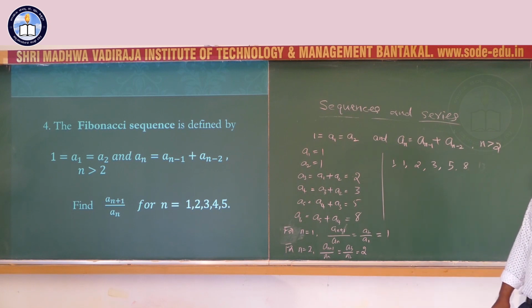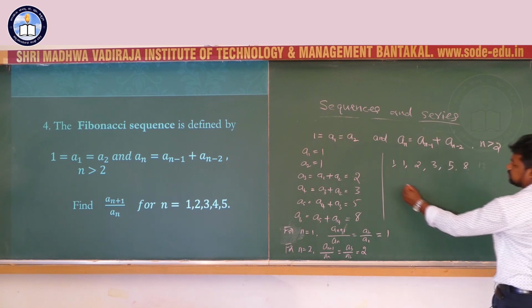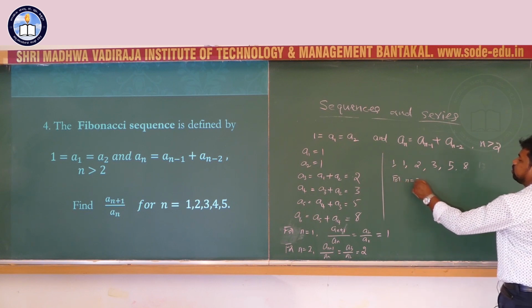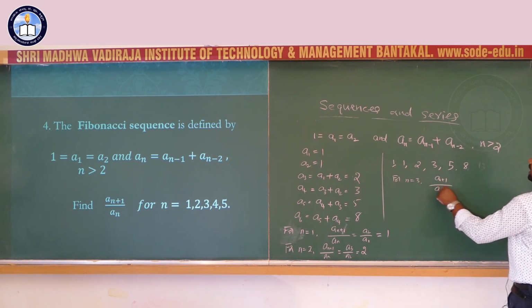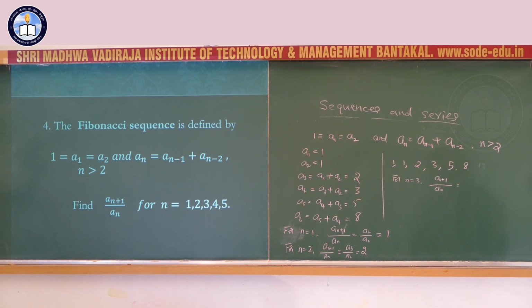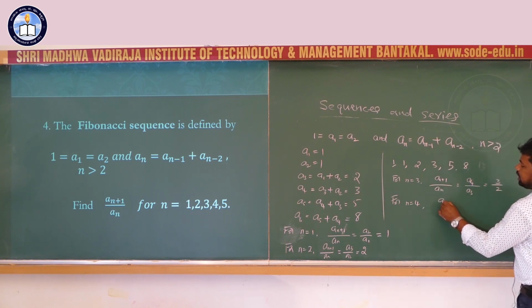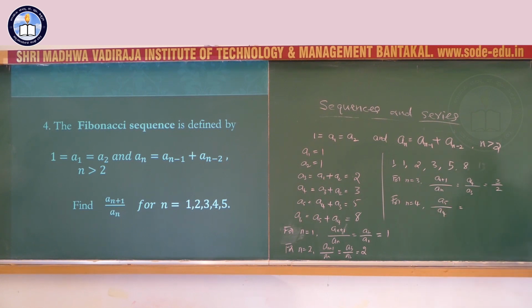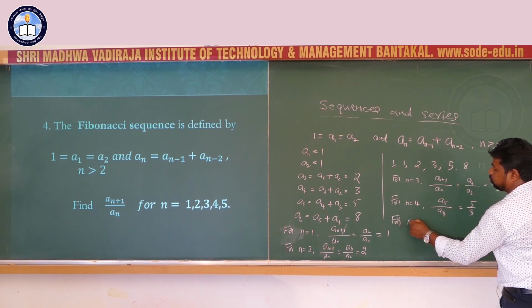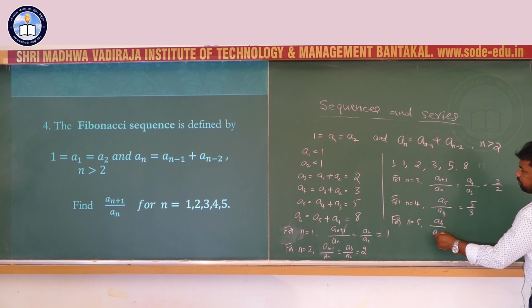For n equal to 3, an plus 1 by an equals a4 by a3, that is 3 by 2. For n equal to 4, a5 by a4 equals 5 by 3. For n equal to 5, a6 by a5 equals 8 by 5.